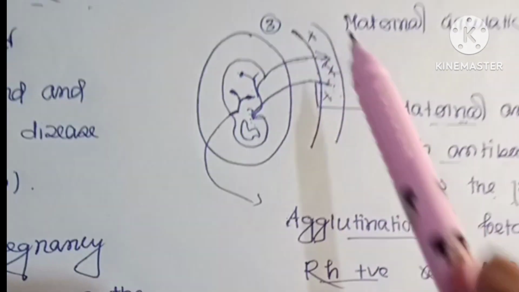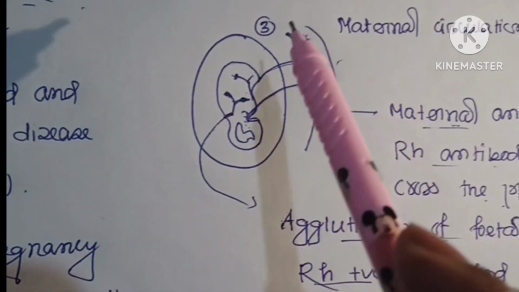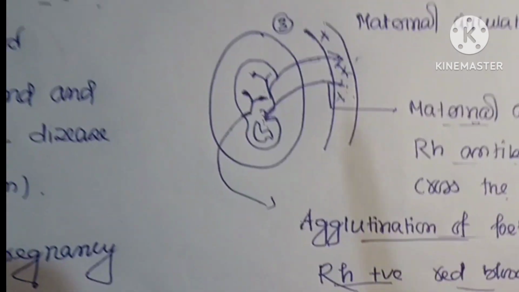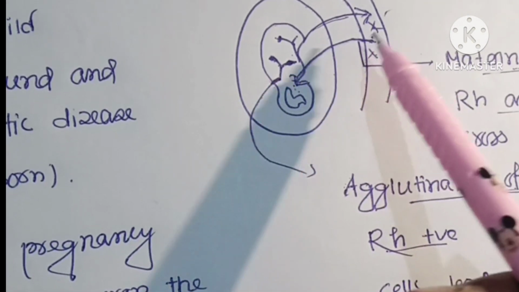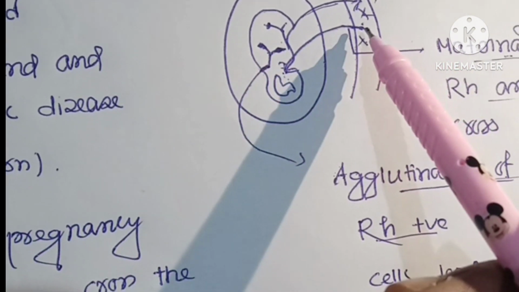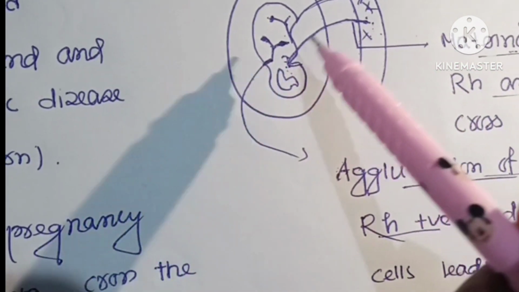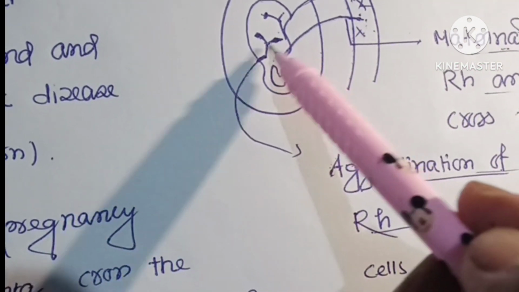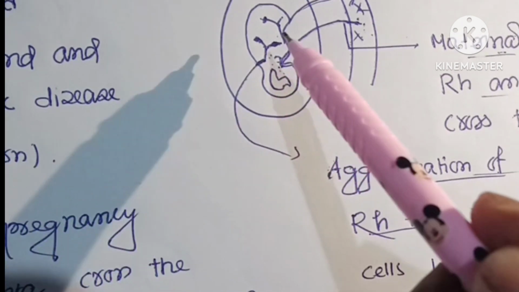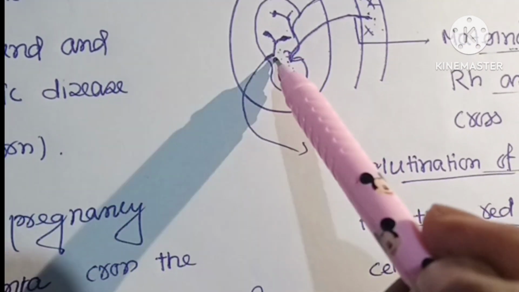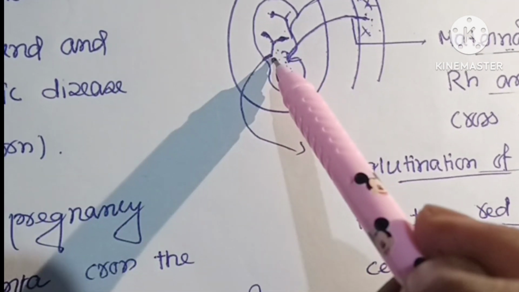Therefore, the antibodies cross to the fetus, form agglutination, and cause breakdown of RBC, decreasing the number of RBC in the fetus.